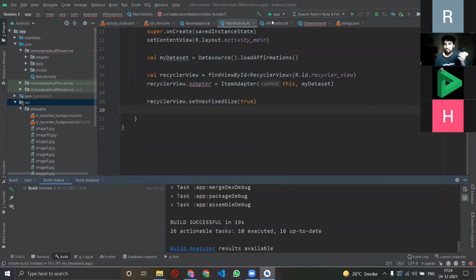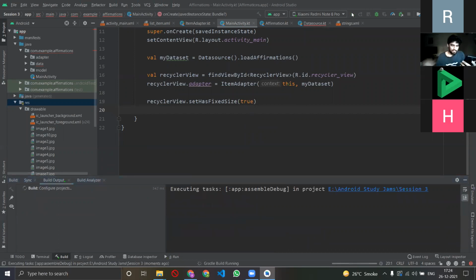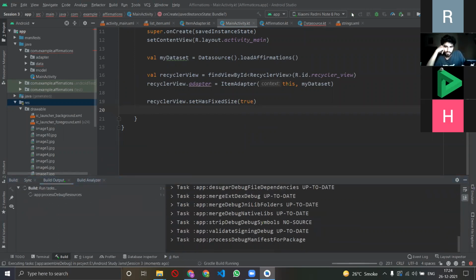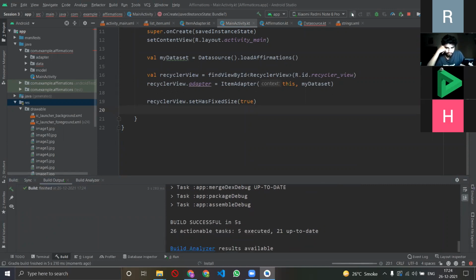Now let's run it. I'll open my phone and let's run it. There, I have it, and I'll show it to you guys. Just a second. Is it clear or is it not clear? Is it clear now? So this is the first affirmation, I am strong, in the first image, and so on. See, I can also scroll and I have all my 10 affirmations here. There, done.